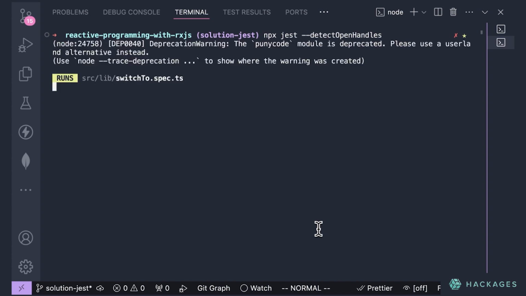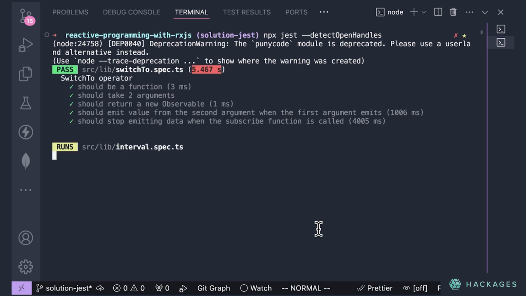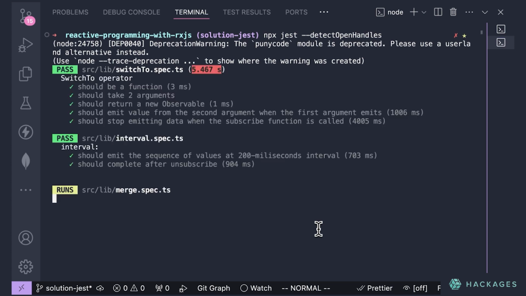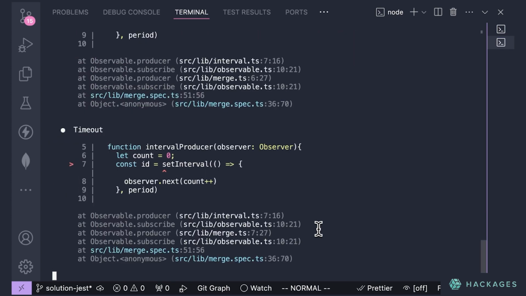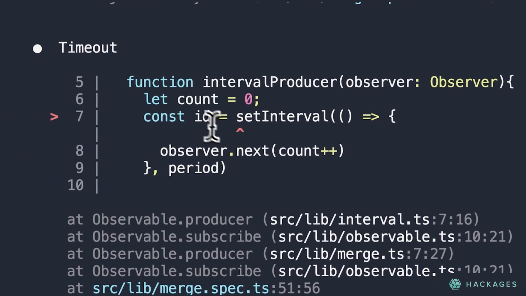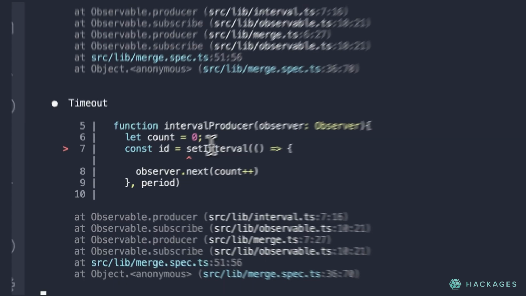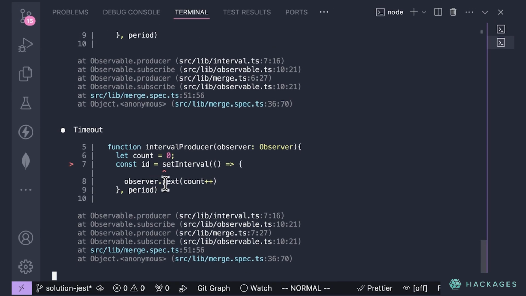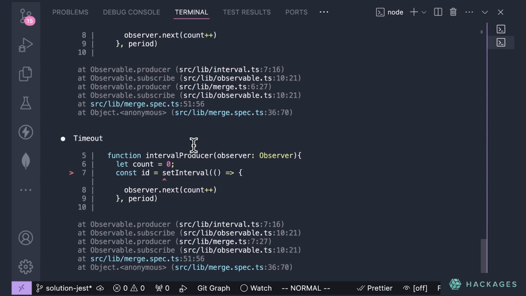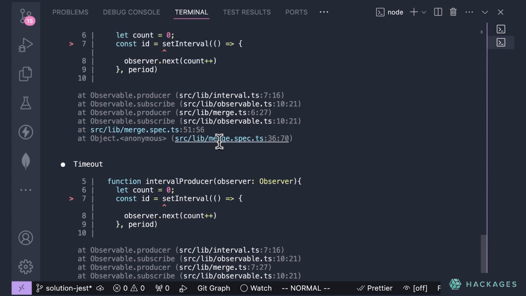So it's going to run my tests one file at a time and try to detect the one that it has a hard time closing, basically. And as you can see right now, it's taking much more time, but then it tells me, hey, you have a set interval procedure that is not being closed, and it gives me exactly the place where I should look. So in the merge spec, that's where the issue is.